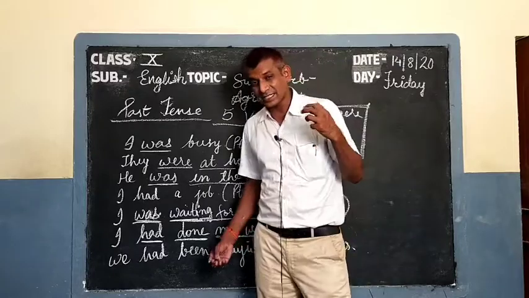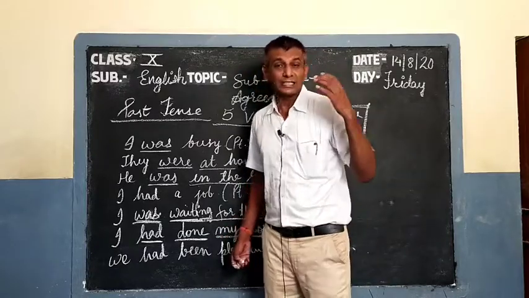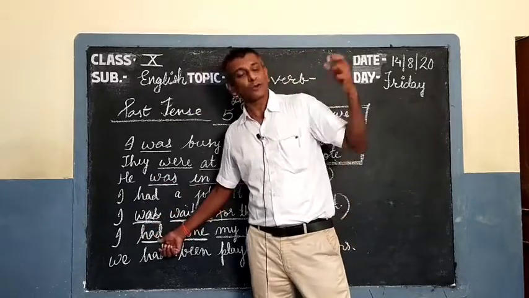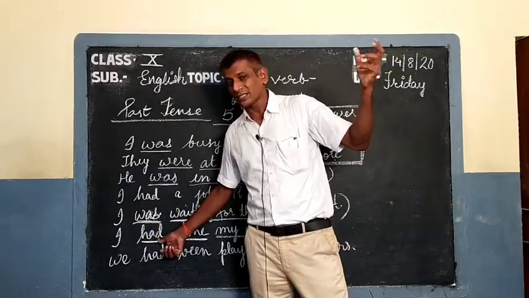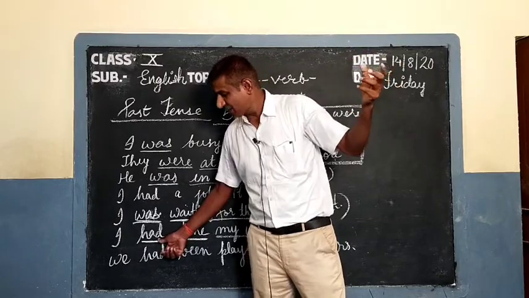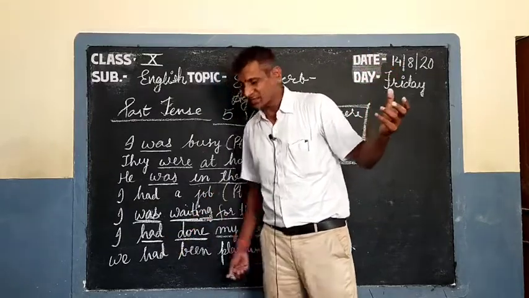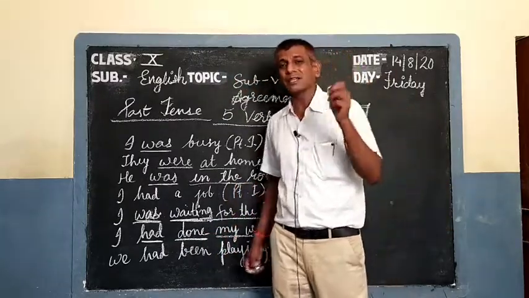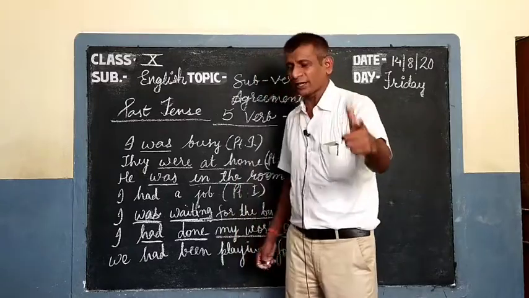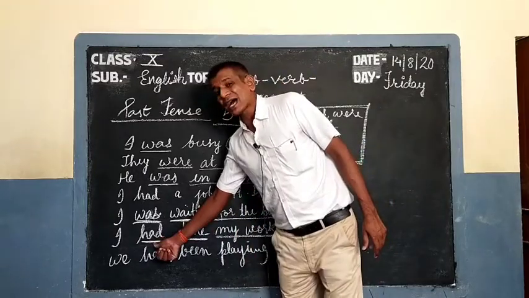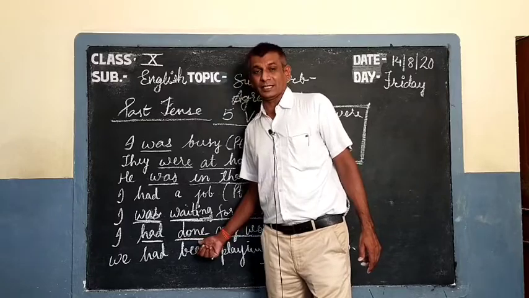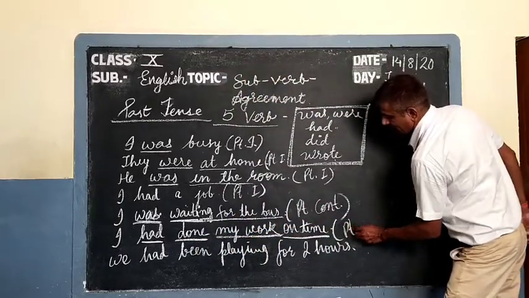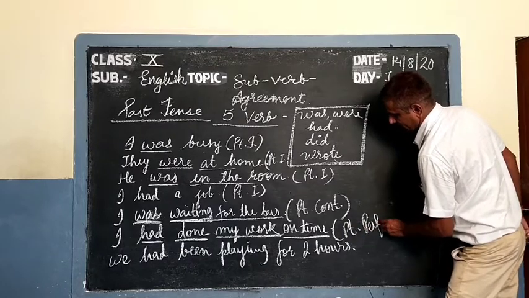So now let's identify the tense of the sentence. I had: out of the five finites, this is past. Done is the past participle. Past participle means perfect, perfect participle. So, past perfect. We write past perfect.